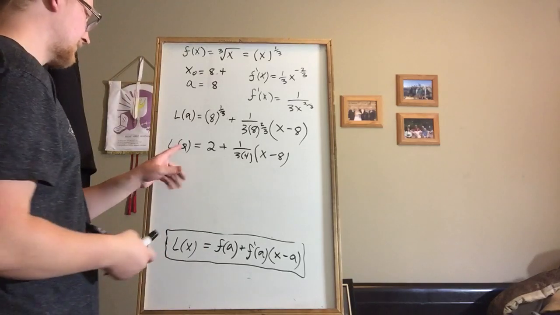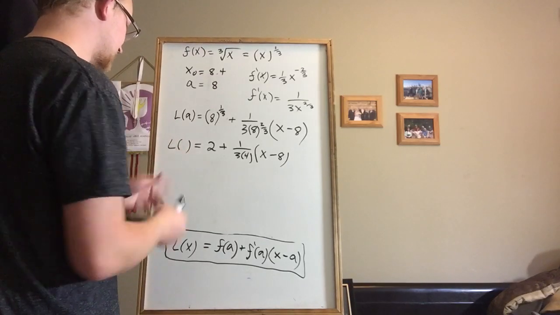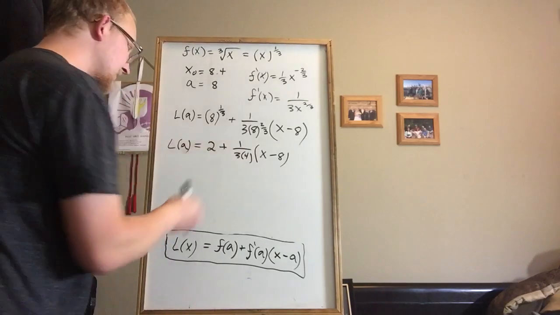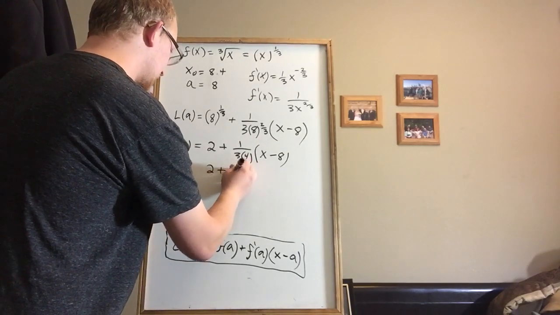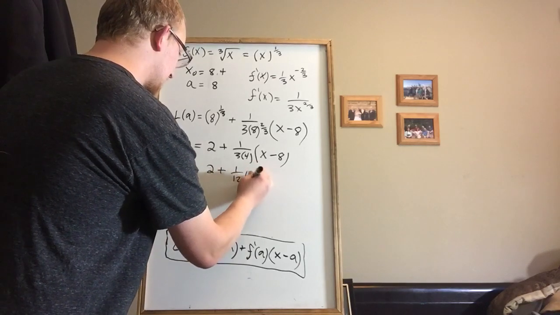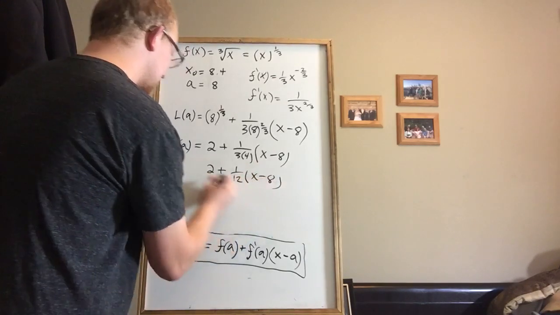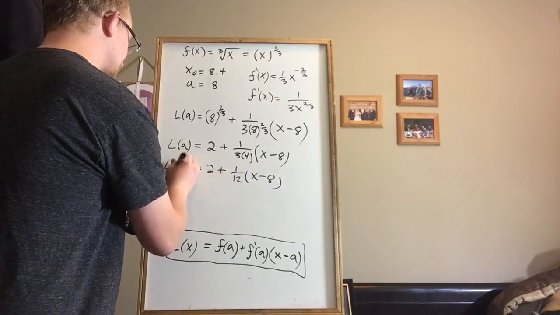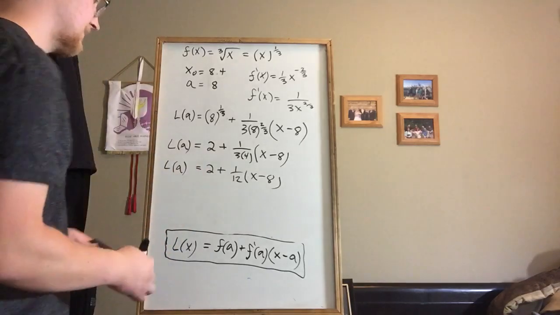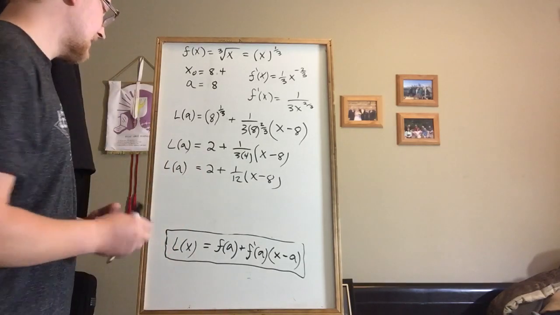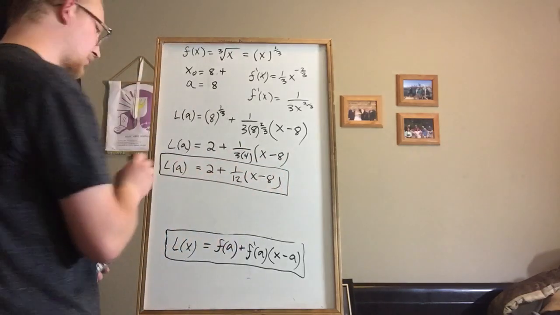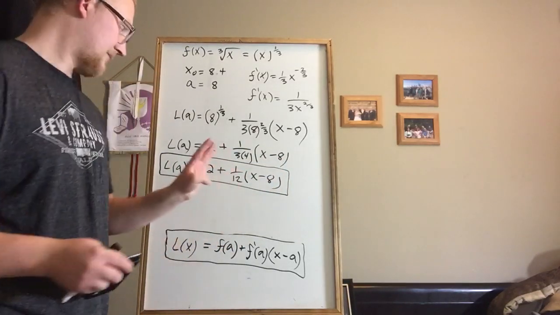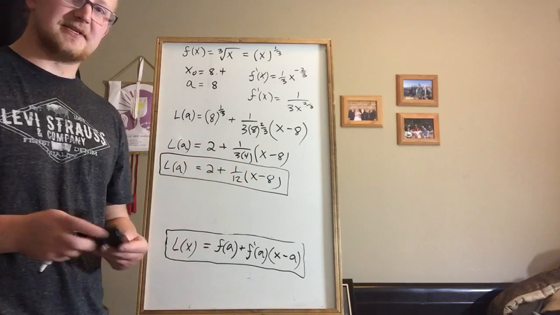Alright, so now that we're at this point, it's just a matter of simplifying. So the 3 times the 4 is a 12, so 2 plus 1 over 12 times x minus 8 equals our linearization for that specific point A. And so this, you could simplify it further to make it look more like a point-slope form, but MyMathLab seems to be happy with this as an answer.